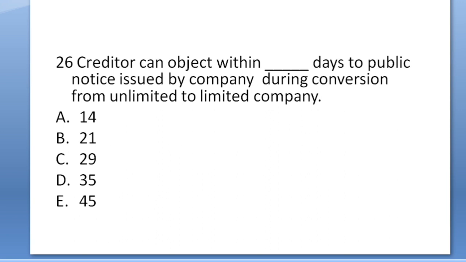Question 26. Creditor can object within dash days to public notice issued by company during conversion from unlimited to limited company. The answer will be 14 days, 21 days, 29 days, 35 days or 45 days. Whenever a company goes to conversion, first it gets notice within 7 days. Then creditor, that is the bank, who can object to company within 21 days any types of inquiry or about debt notice will be sent to the company within 21 days. The answer will be B.